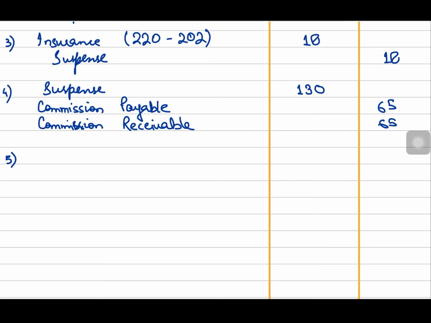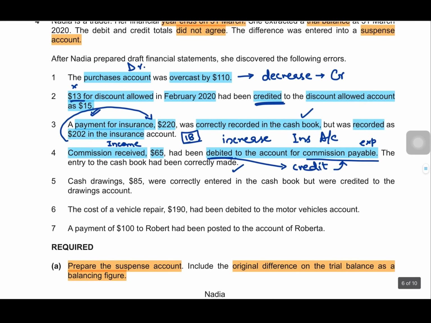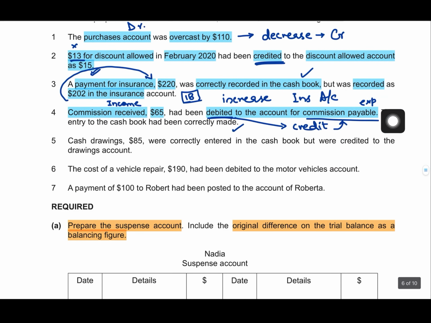Right, so it is very important that while you are making the correcting entries, you read the question very carefully first, then you analyze the effect, that where the error is, how the error should have been corrected. If the error is in one account, is it affecting just that account or another account as well? For instance, in this error, take this as an example, that we included an expense account, however it had nothing to do with the transaction. So we first corrected the error in the expense account, and then we established the right entry in the income account as well. Okay, so now let's move to error number 5.